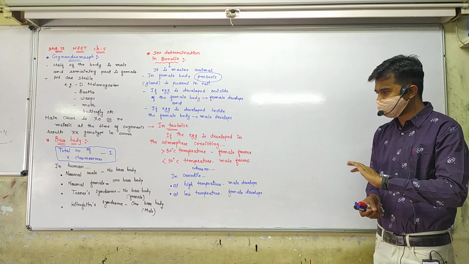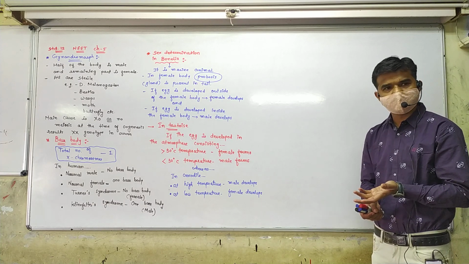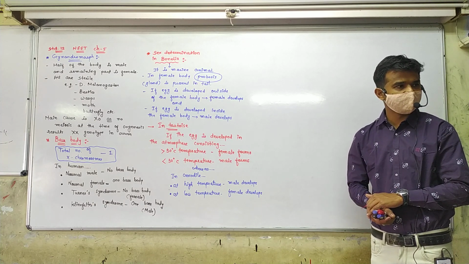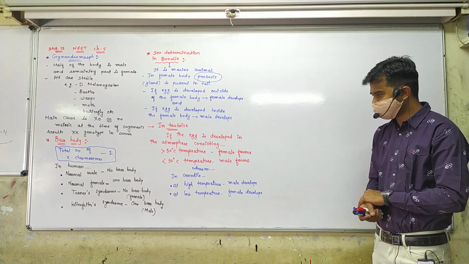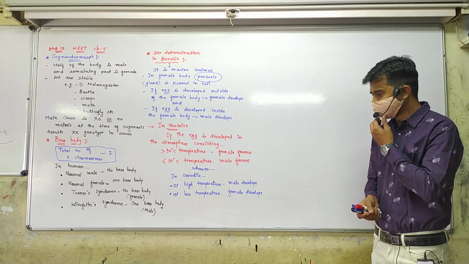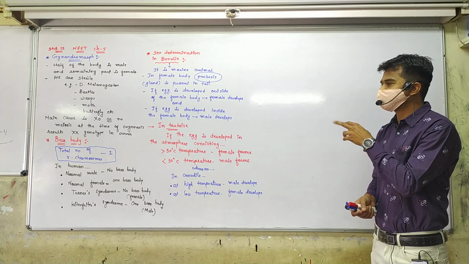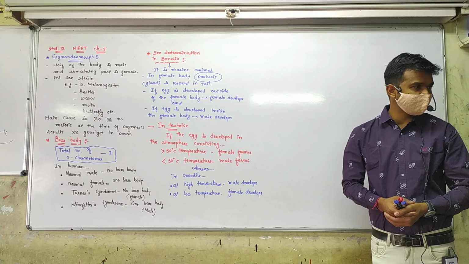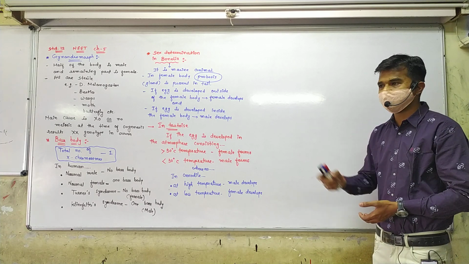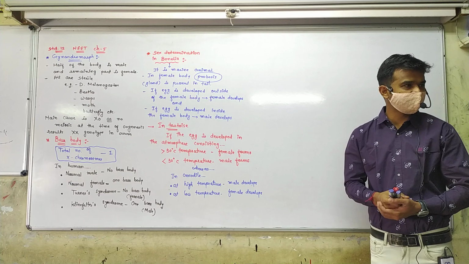But in crocodile, it is opposite. At high temperature, males form, and at low temperature, females form. Right? So this is temperature influence on sex determination, and here hormonal influence.